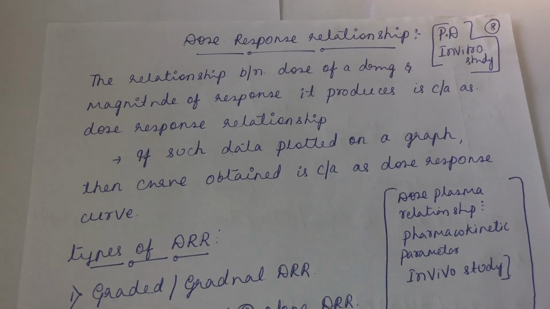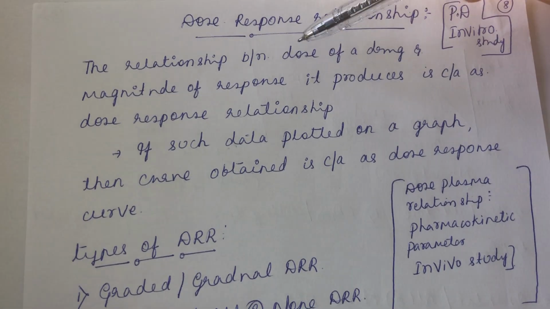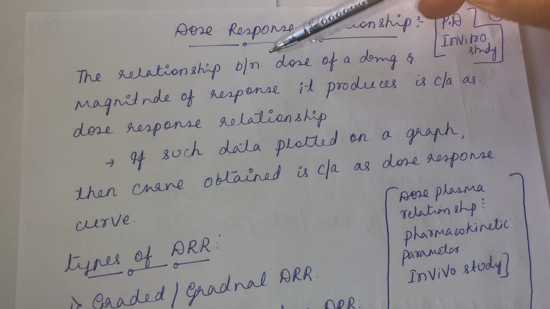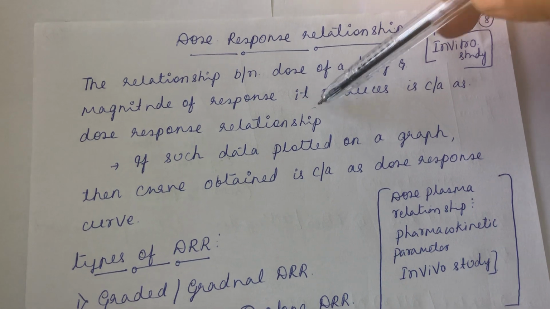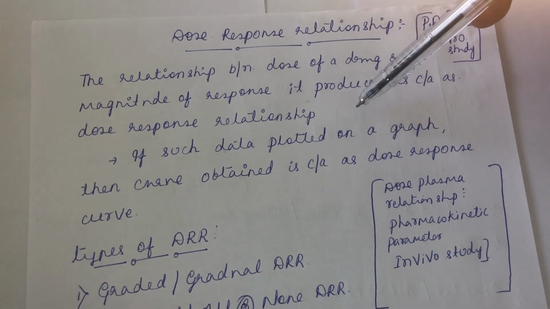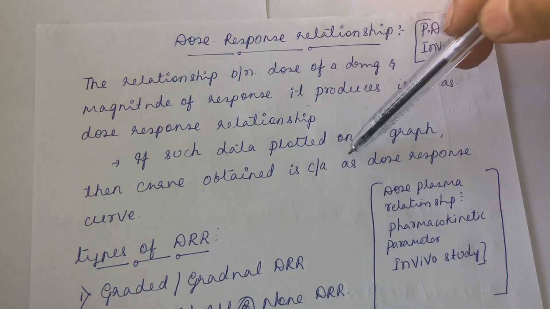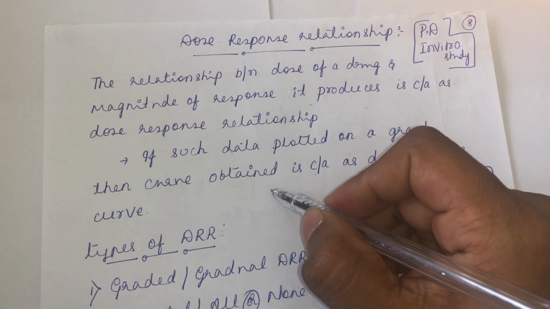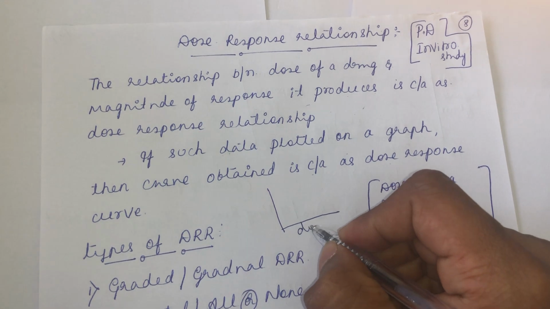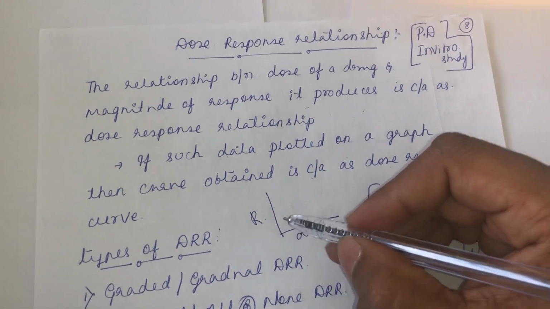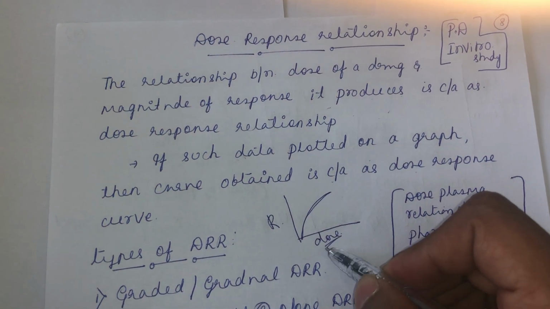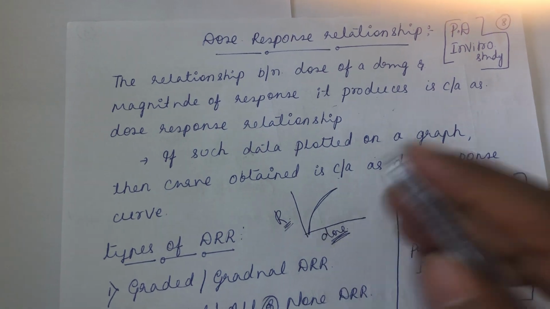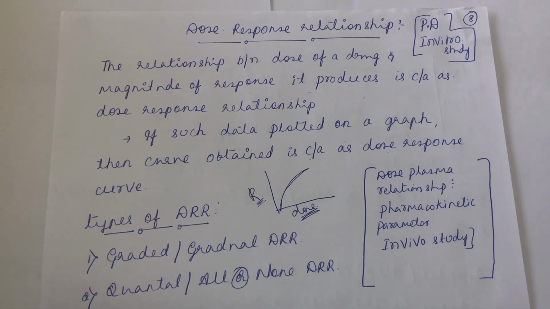So next is dose-response relationship. See, what do you mean by dose-response relationship? The relationship between the dose of a drug and the magnitude of the response it produces is called the dose-response relationship. If you plot it on a graph, with dose along the x-axis and response along the y-axis, you obtain a curve, and that curve is called the dose-response curve. So as and when the dose is changed, the response will change. That is the meaning of dose-response relationship or dose-response curve.